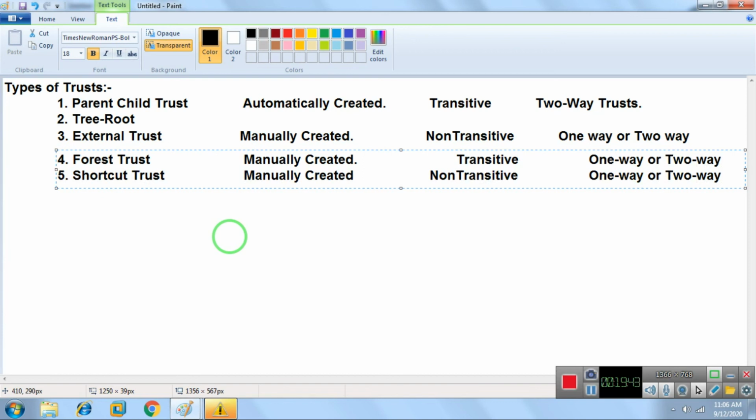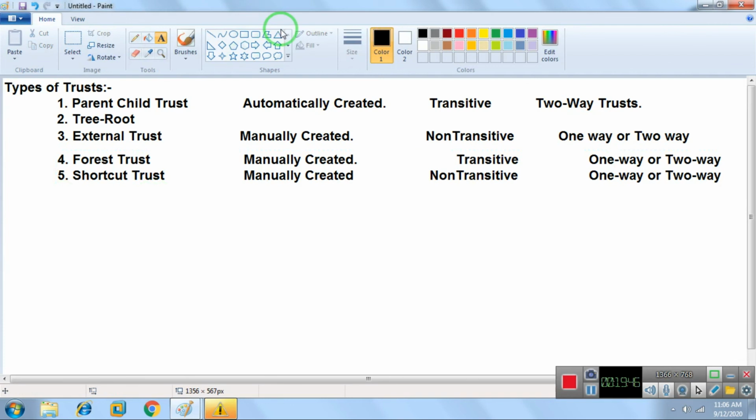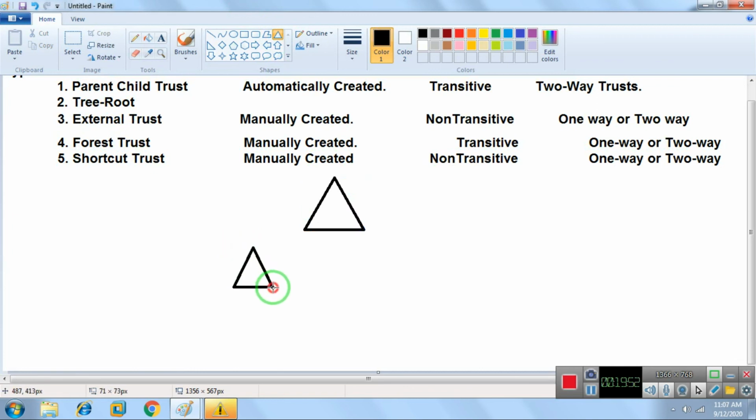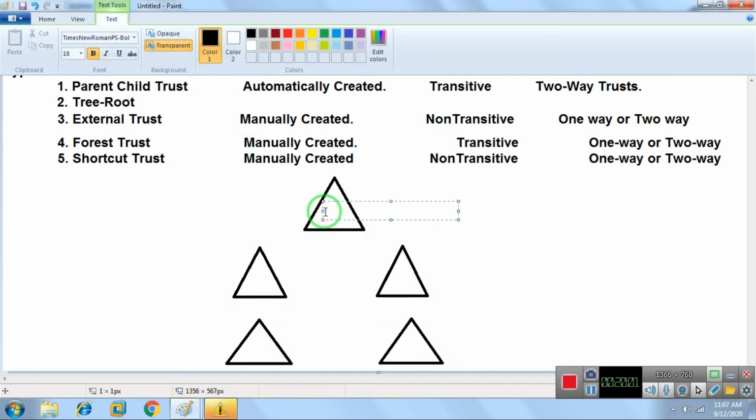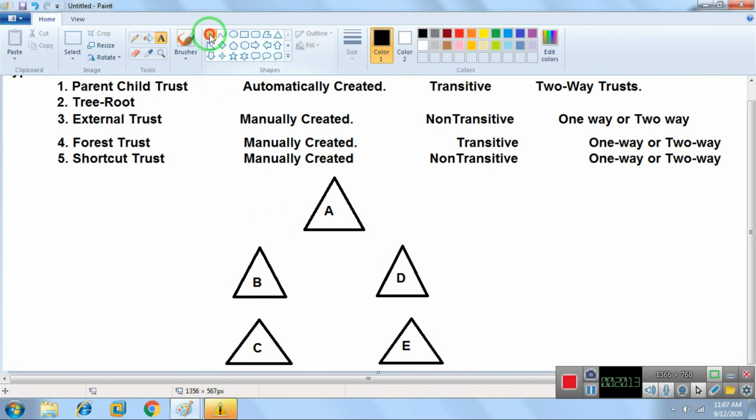If we talk about the shortcut trust, it looks like this. Imagine we have multiple domain networks in my network. Here it's domain A, here domain B, here domain C, here domain D, and here domain E. All these domain networks are running within the forest. Domain A is connected to domain B, and domain B is connected to domain C. Similarly, domain A is trusted with domain D, and domain D with domain E.